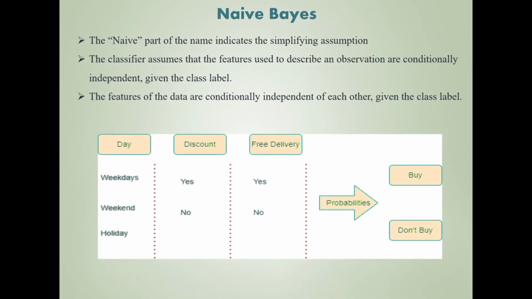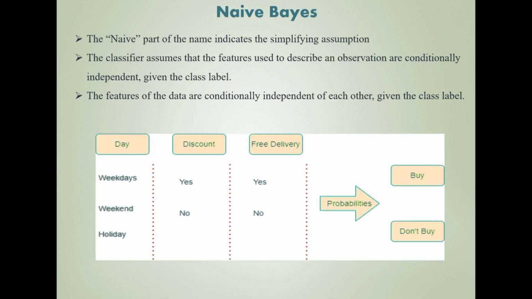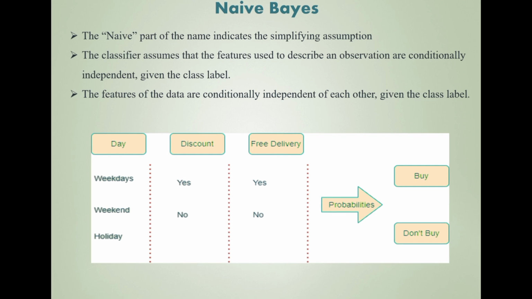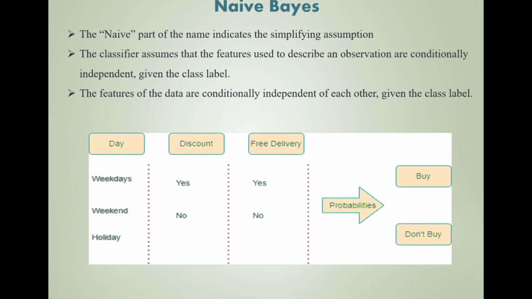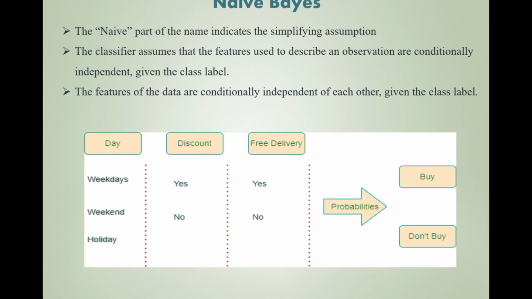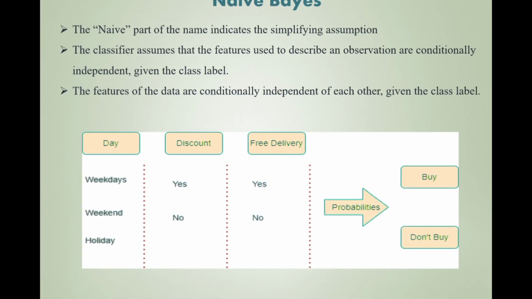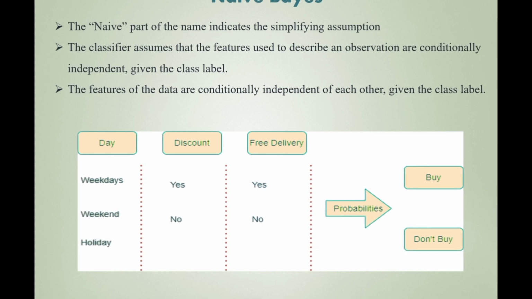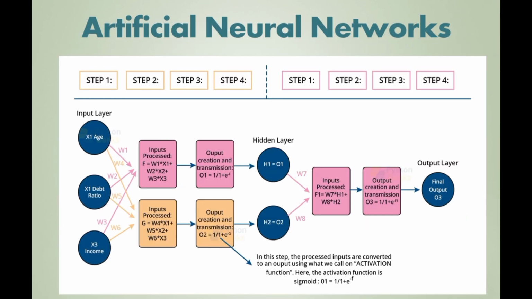Here, if you are going to buy a product, we have to find whether the discount is available and whether any free delivery is possible or not. So we have to find out, for a particular day, if in weekdays the discount is available and free delivery yes, in weekend it is not available. So whether you have to buy or don't buy that product, based on the probability it is working.